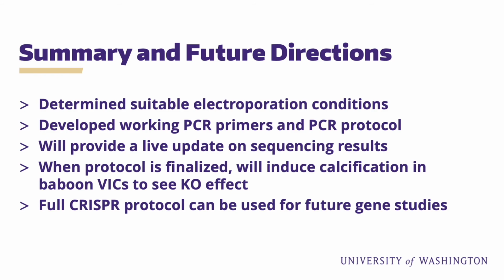So in summary, I've determined suitable electroporation conditions and developed working PCR primers and PCR protocol. Again, I'll provide a live update on sequencing results if I have them back. If the knockout isn't sufficient, we'll go back and try different guide RNAs or different electroporation conditions depending on those indel percentage and knockout scores. Once the protocol is finalized, we'll do experiments to induce calcification in the Baboon VICs to see if NKX 2.5 deletion influences calcification levels. This full CRISPR protocol can also be used for future gene studies in this cell line.